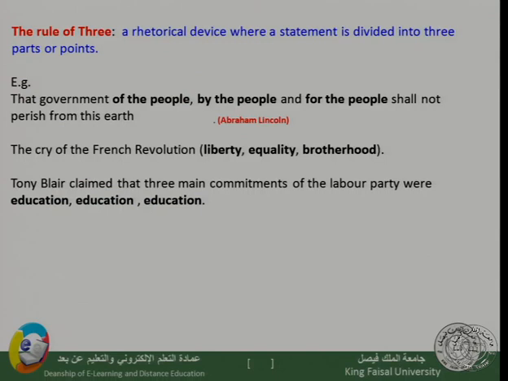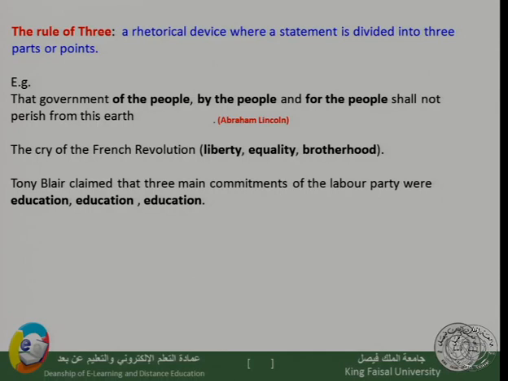The next rhetorical device which we are going to consider is called the rule of three. It is a rhetorical device where a statement is divided into three parts or points. This is clear in many political speeches.